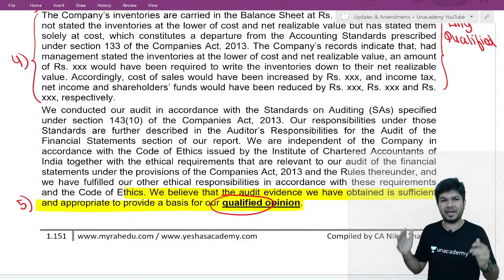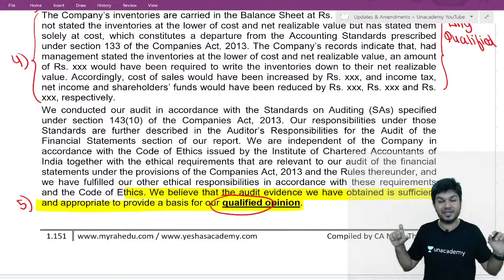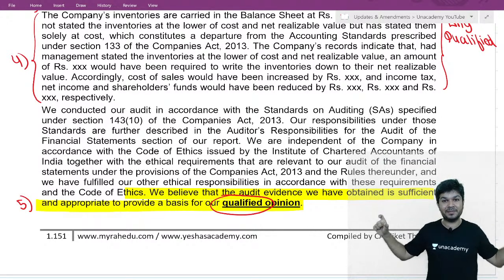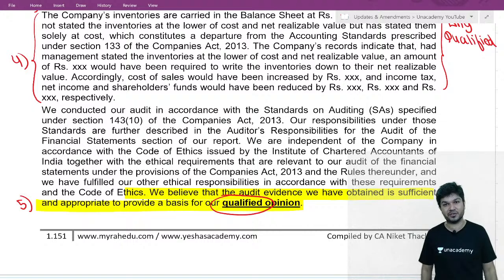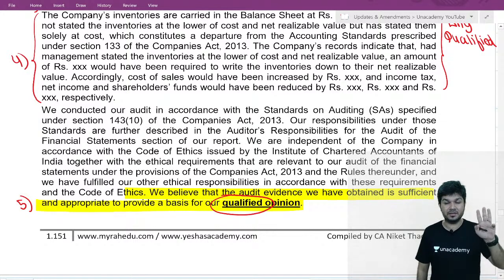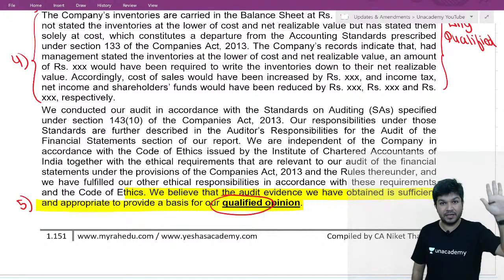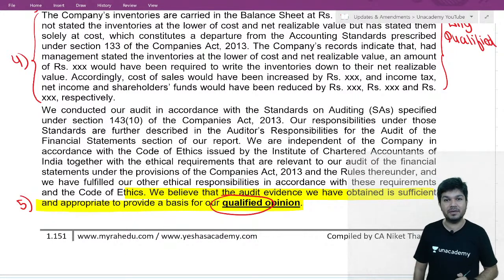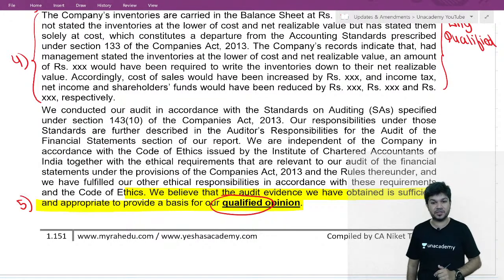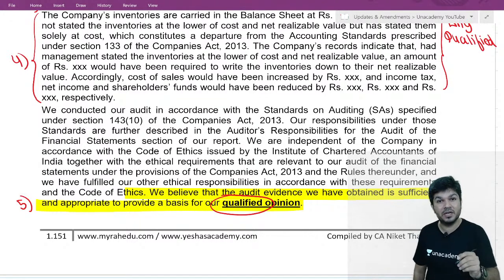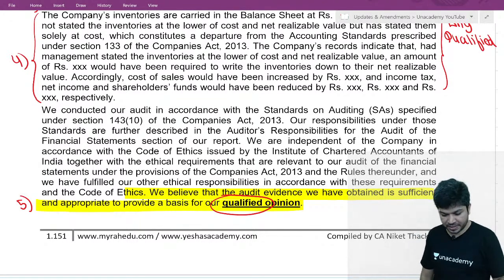Then intro para is same. Opinion: except for the effect of the matter described in basis for qualified opinion section of the report, the financial statement shows a true and fair view. Third, basis for qualified opinion. Fourth, why qualified, full para added. Fifth, ye last line, we believe that the audit evidence we obtain is sufficient appropriate to provide a basis for our qualified opinion.